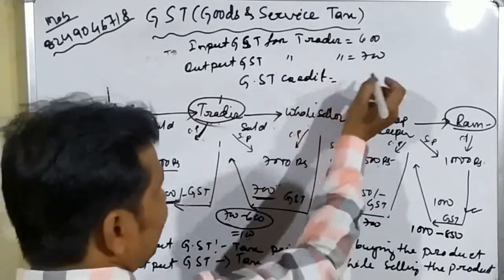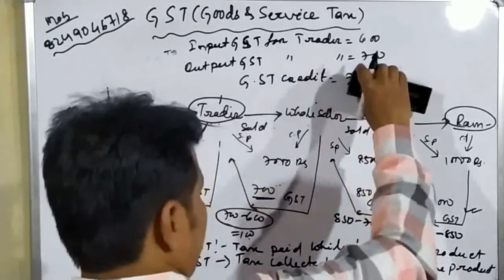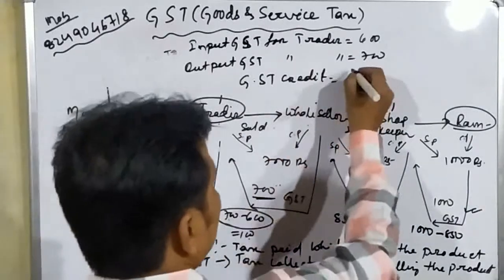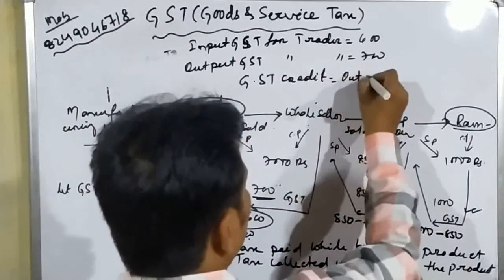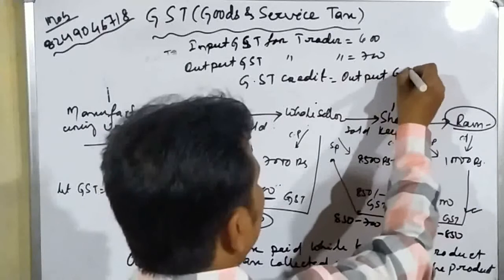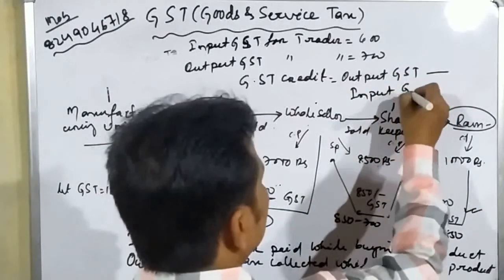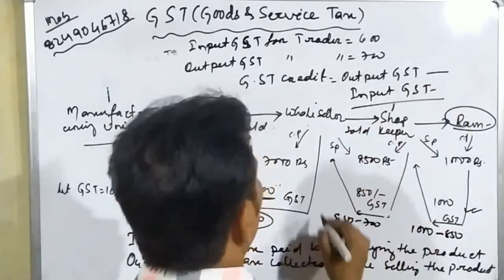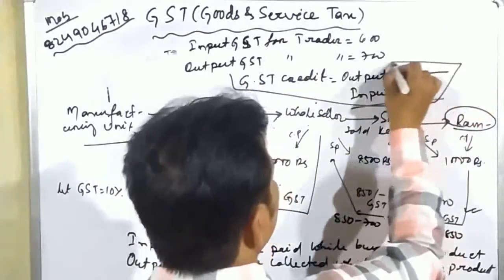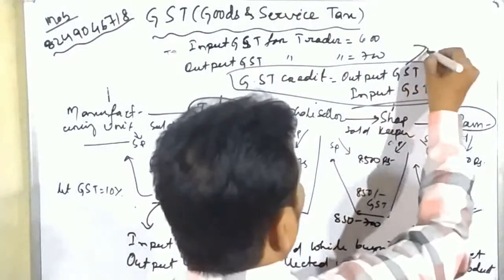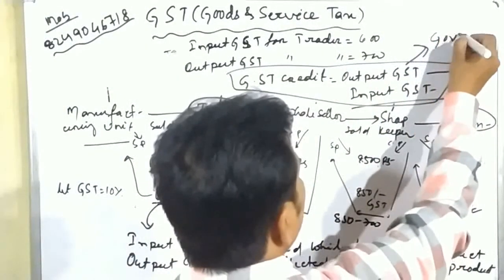So GST credit is equal to how much? 700 minus 600. Here I am writing the formula: output GST minus input GST. This is the formula for the GST credit. And this credit amount will go to the government.